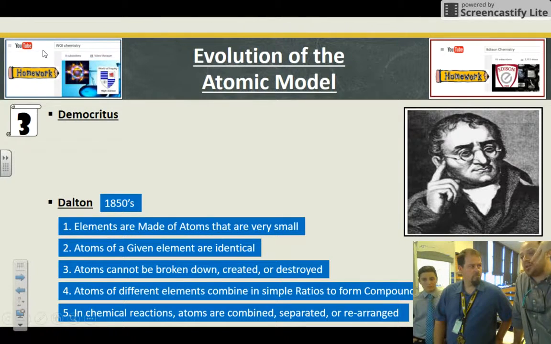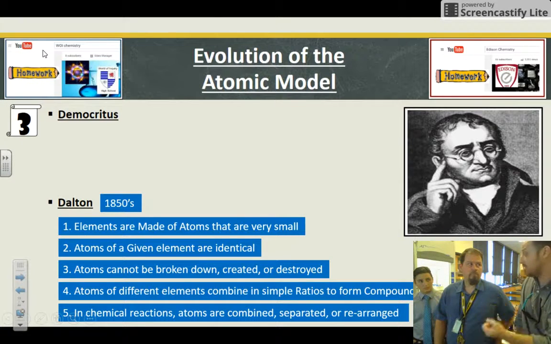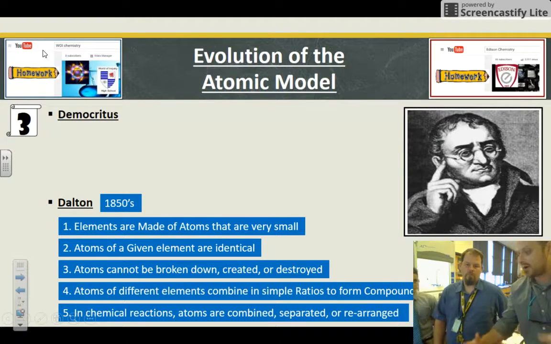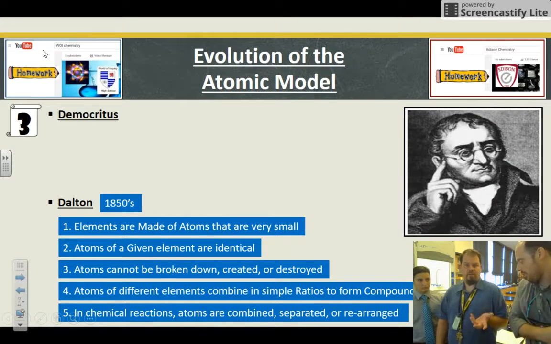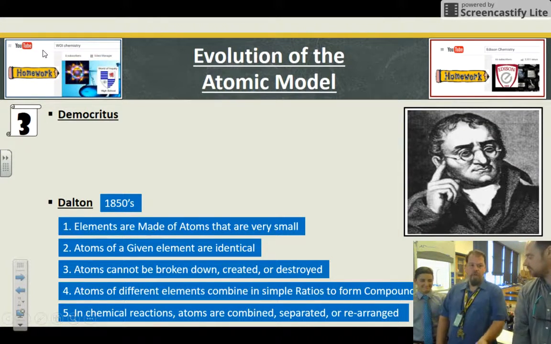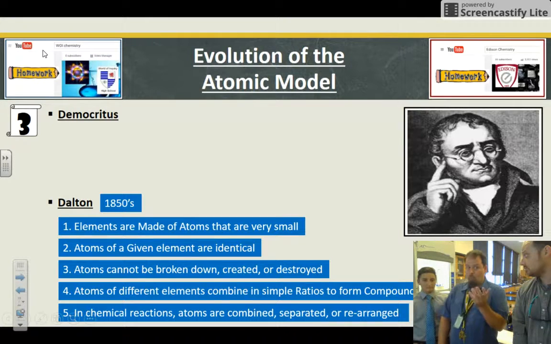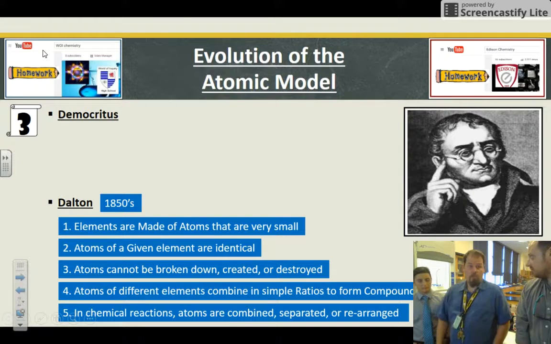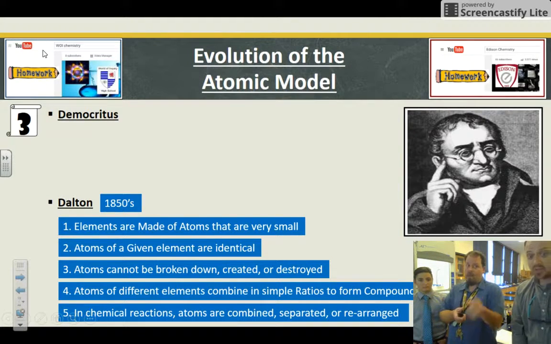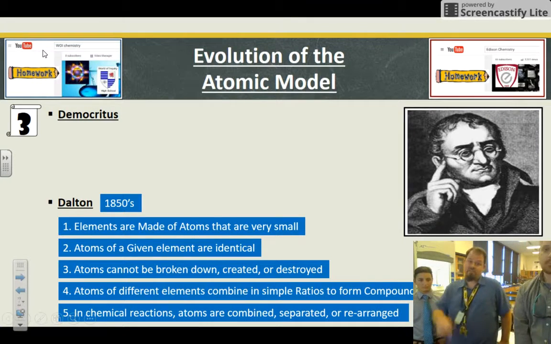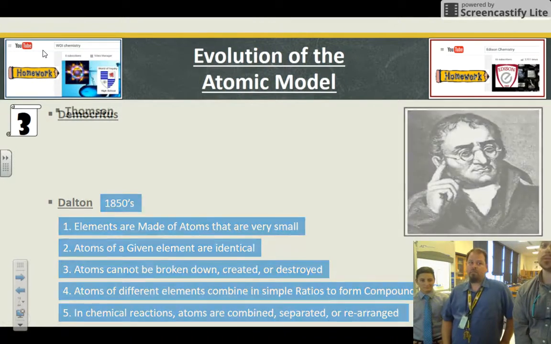So this provided a very solid foundation for the further study of chemistry. Control your experiments: if these things are true, the things you're observing have to have an explanation that relates to the atom. In some ways, many think he's the father, the originator of modern chemistry. To this point, we can't dispute any of these 5 things. They're all still 100% valid, and we've got much better instrumentation to prove them. It's been almost 200 years, and we've expanded on these things, but not one of them has been disproved. So that is pretty wavy. Big deal, Dalton.